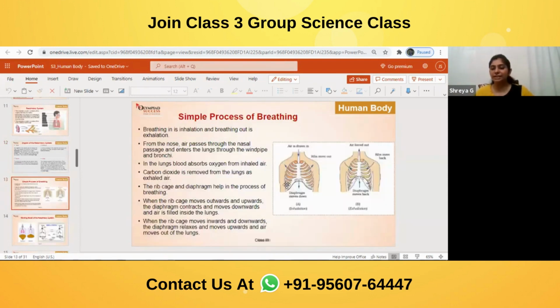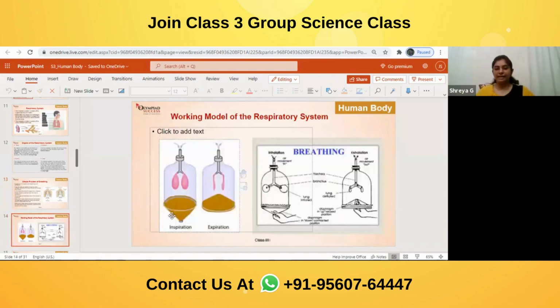Simple process of breathing. This also I have explained, that when we are inhaling, the rib cage moves upwards and outwards, and the lungs get filled up with air, it expands, the diaphragm gets straightened up. As soon as we exhale air, what happens? The rib cage comes down, lungs shrink, isn't it? And the diaphragm takes its position, that is the curved position. You will understand more. See here, this is inhaling air, diaphragm is expanding. Diaphragm is also getting stretched. As soon as the air goes out, see the lungs are shrinking. Diaphragm also comes to the relaxed position.